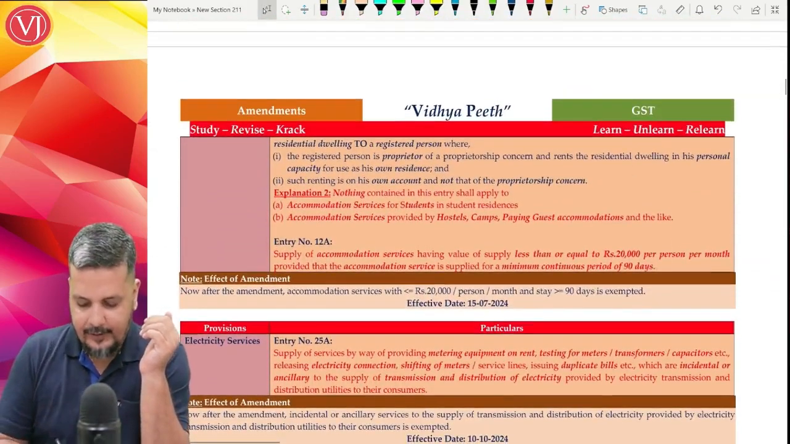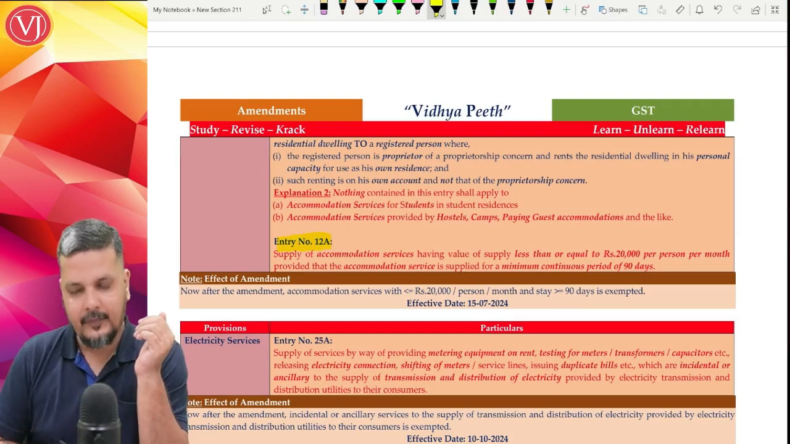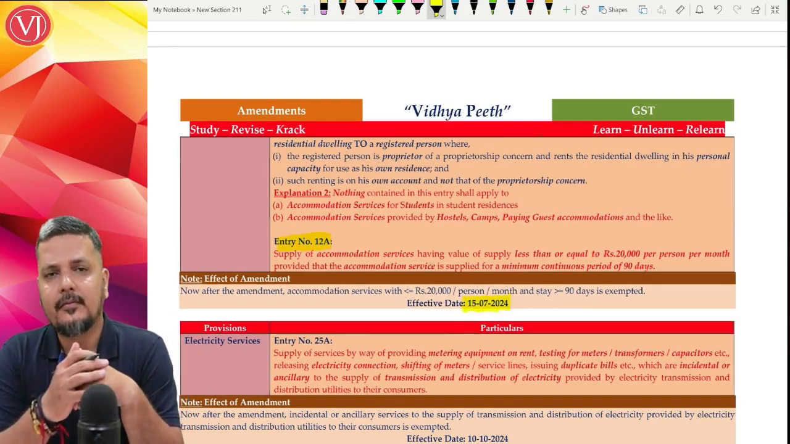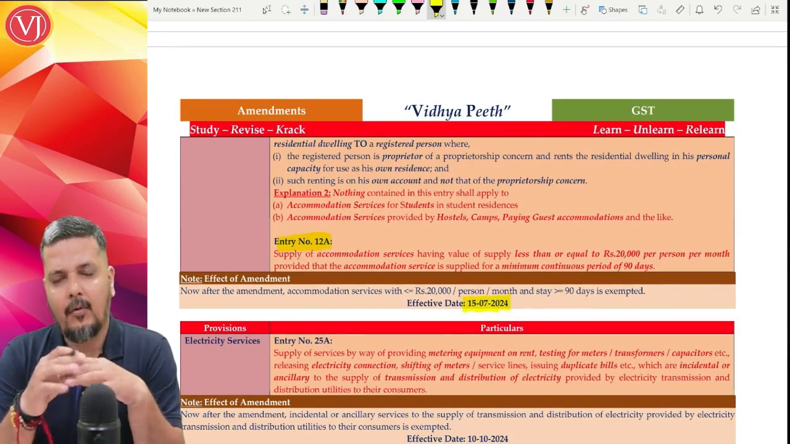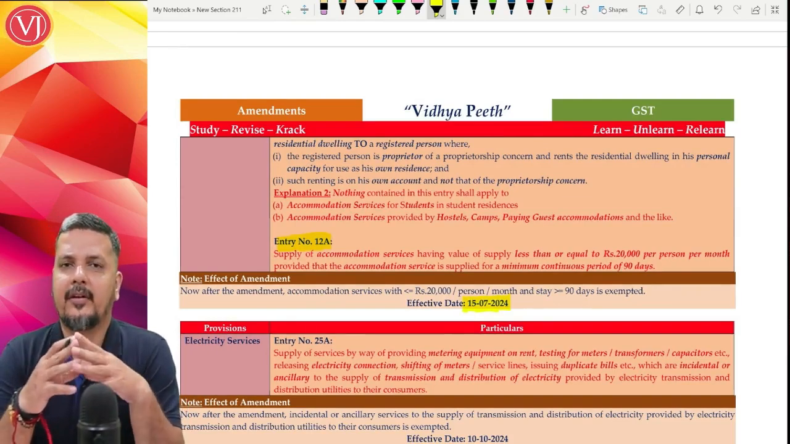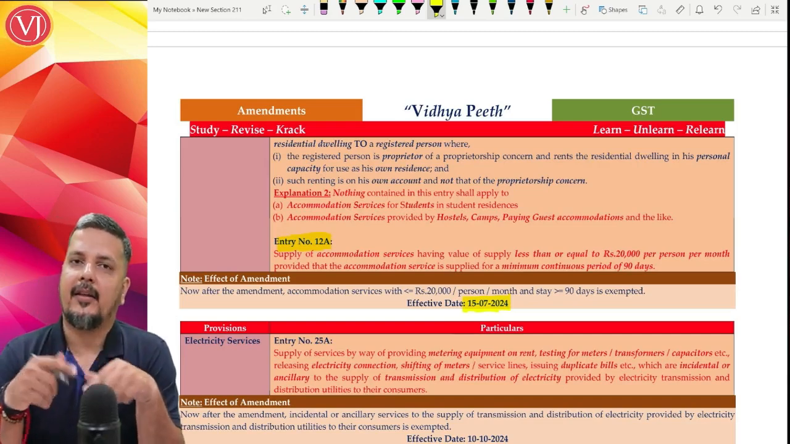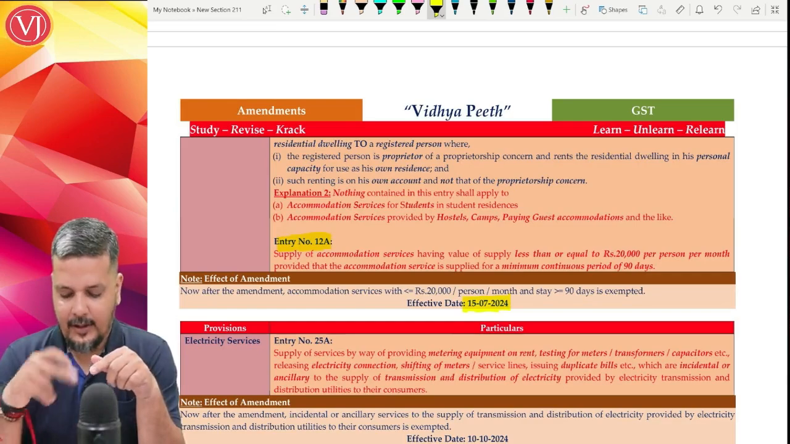Correspondingly, there's a new entry created, entry 12A. And both of them are effective with effect from 15th of July 2024. Now what is the impact of both these entries? Entry 12, there is an amendment. And entry 12A, there is a new entry which has been created.